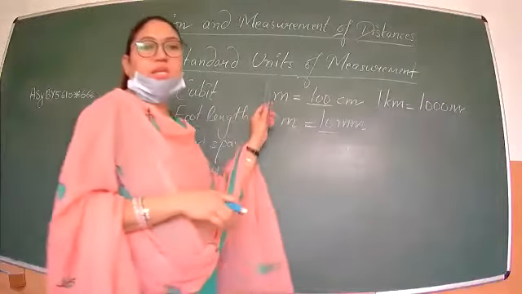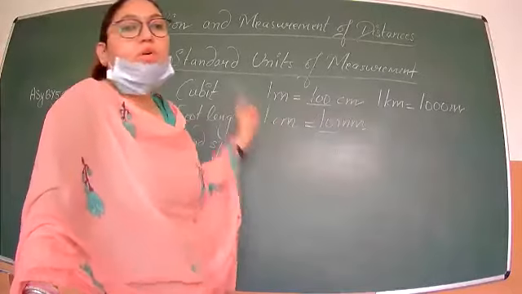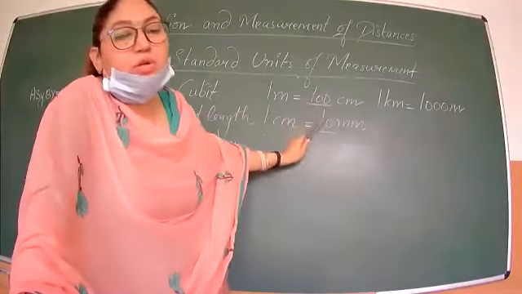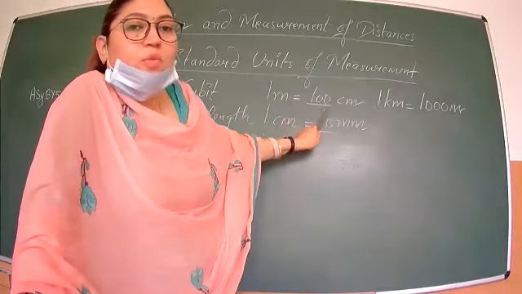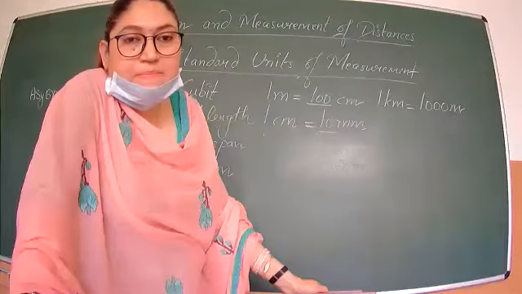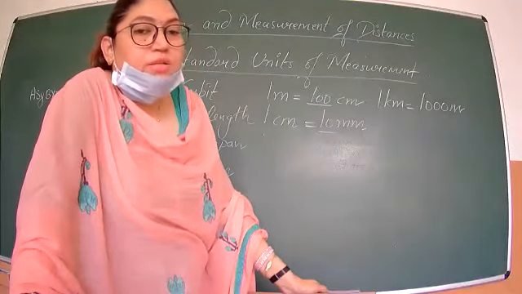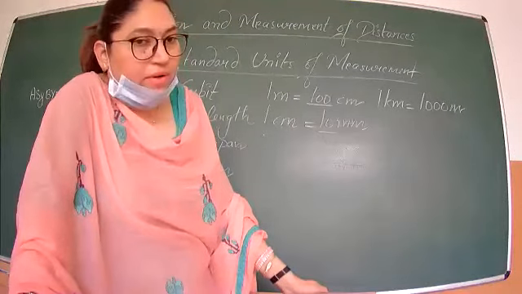So these three things: 1 meter is equal to 100 centimeters. Now you tell me, if 1 meter is equal to 100 centimeters, then 5 meters, how many centimeters? Very simple question. 500. 1 meter is 100 centimeters, 5 meters is 500 centimeters.